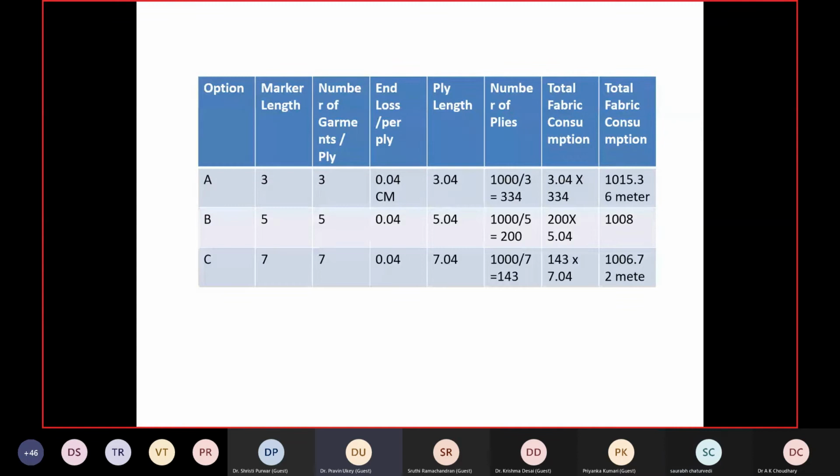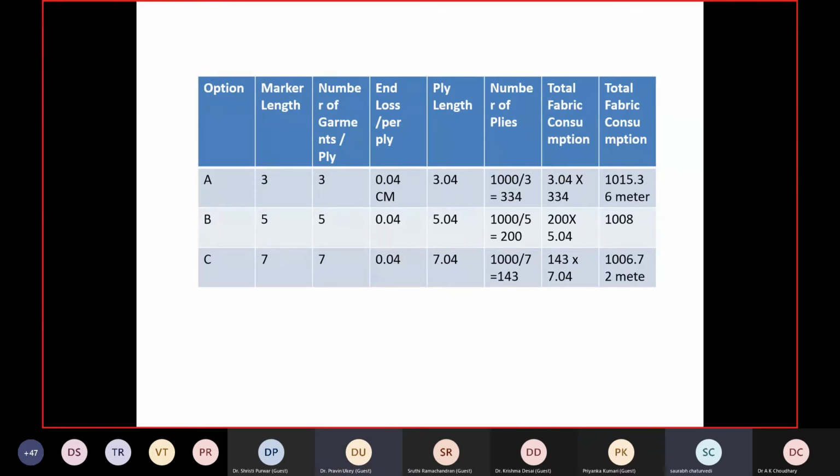So as per this calculation, sir, the last option which has been given, I guess this will be more profitable. Correct. That is the most. So always the objective is that we should use maximum marker length. What is the possibility? We cannot increase beyond our table length. So it depends on how big a table is and how much big we can, because there are constraints. Once we go beyond 12 meters, there are constraints with the lay length also. But we should not go for a smaller length, 3 meters, 5 meters.